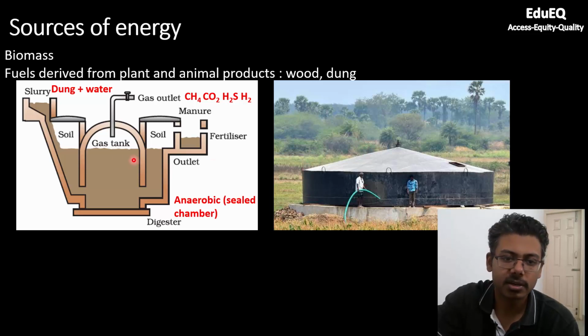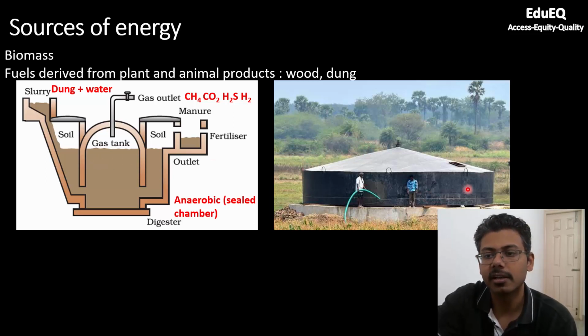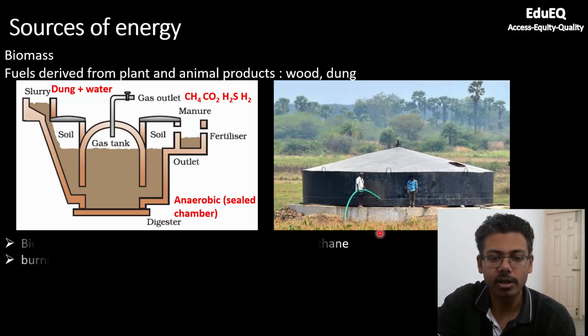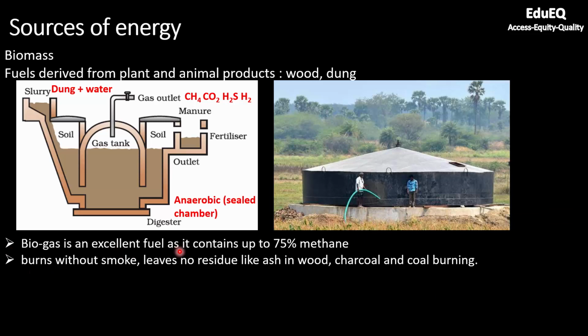So this is that same dome structure that we are talking about here. There will be slurry inside, and then you can collect the biogas. That biogas can be used for heating or cooking purposes. So biogas is an excellent fuel as it contains up to 75% methane.